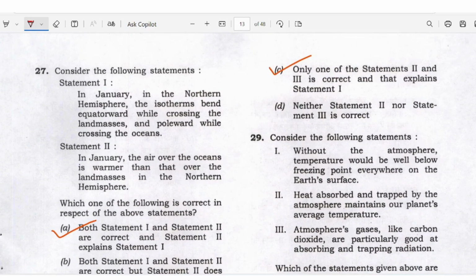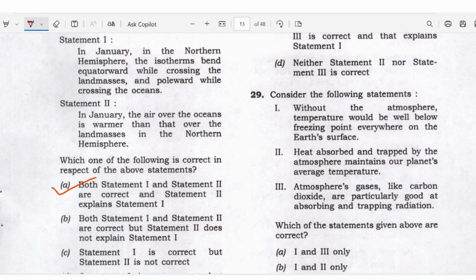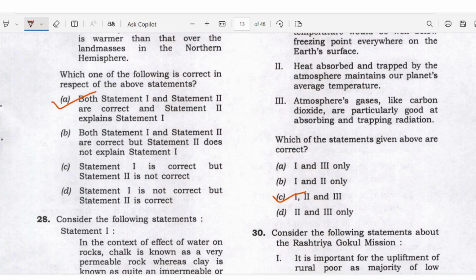Statement 1. In January, in the northern hemisphere, the isotherm bend equatorwards while crossing the land masses and poleward while crossing the ocean. Statement 2. In January, air above the ocean is warmer than above the land mass in the northern hemisphere. Okay, answer is A, right. A here. Both statement 1 and 2 are correct. Statement 2 explains statement 1 here.